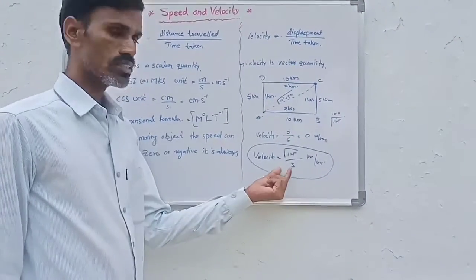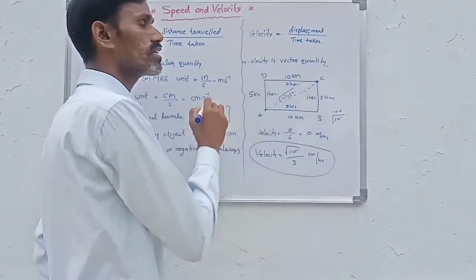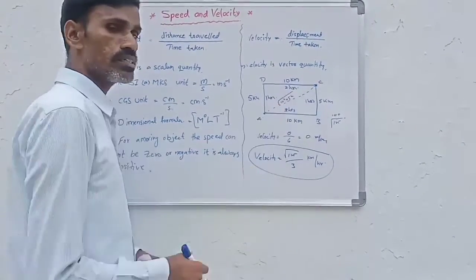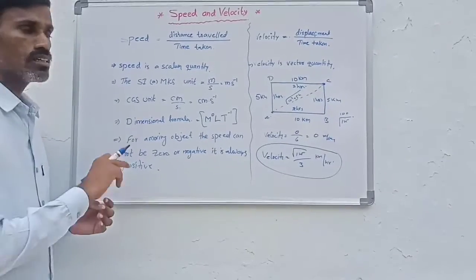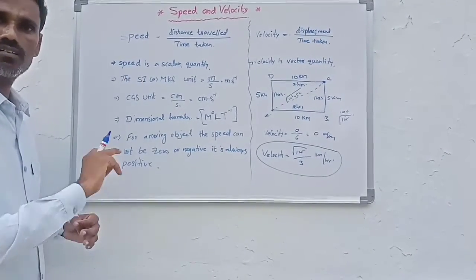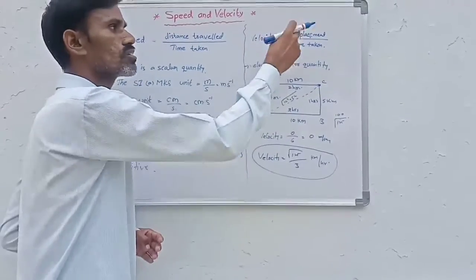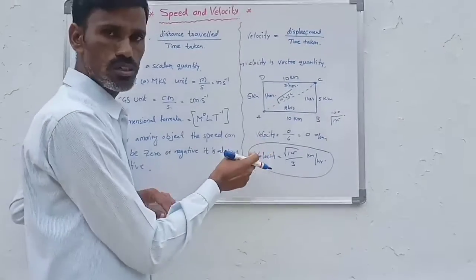So here we consider only displacement. Whenever we deal with velocity, we consider the displacement of the particle. Whenever we take speed, we consider the total distance covered by the particle. So here distance we take. In case of velocity, we consider only displacement. So here you clearly observe.